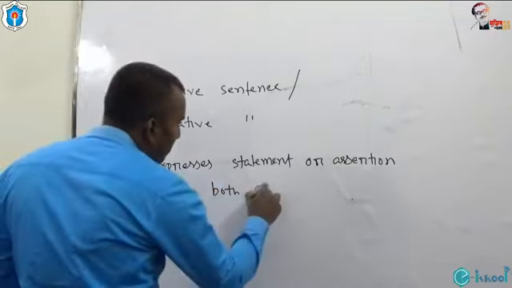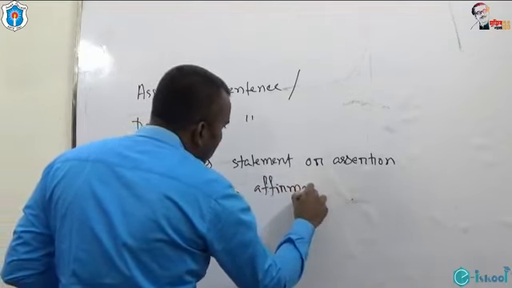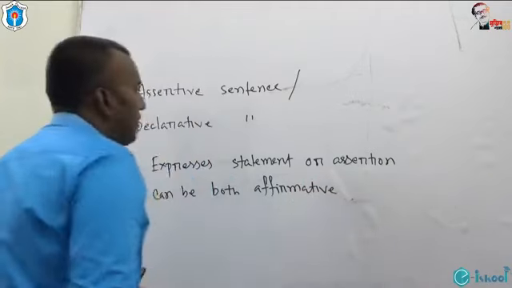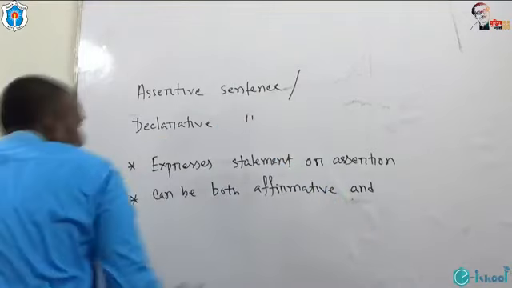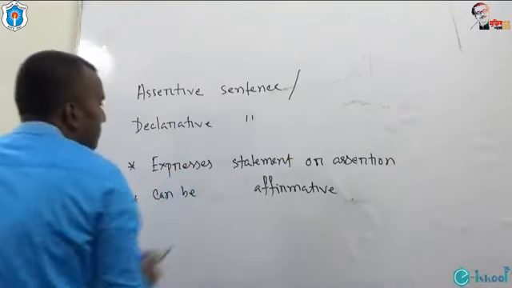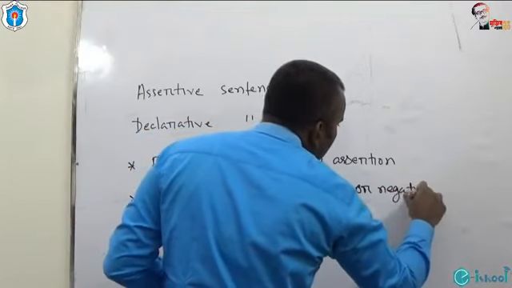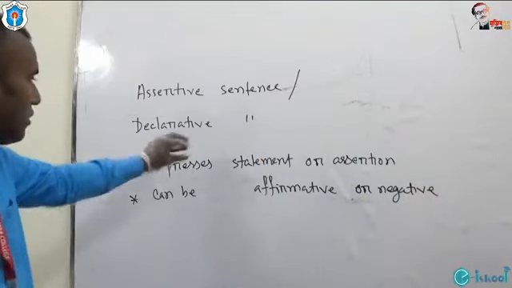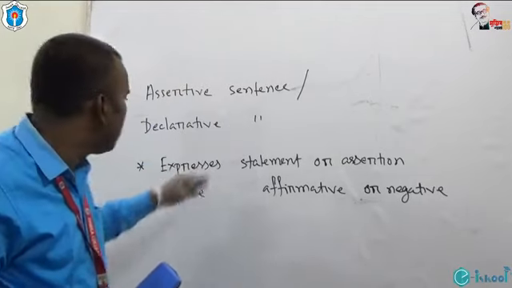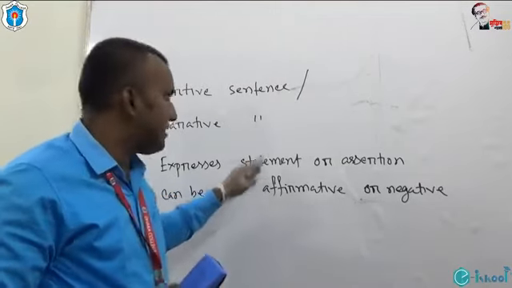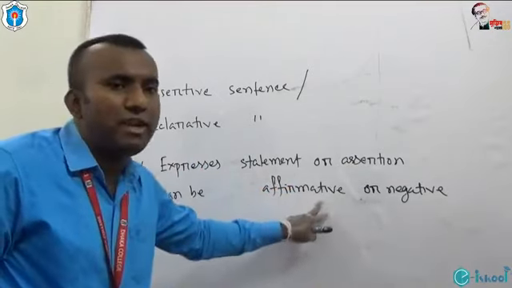It can be both affirmative or negative. So the first key concept about assertive or declarative sentence is it expresses statement or assertion. Assertive sentence can be affirmative or negative.